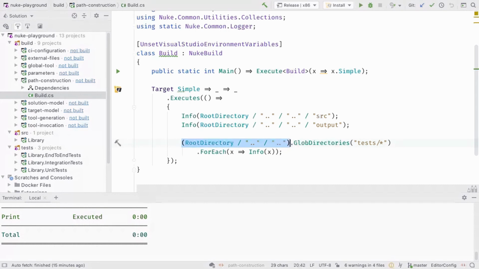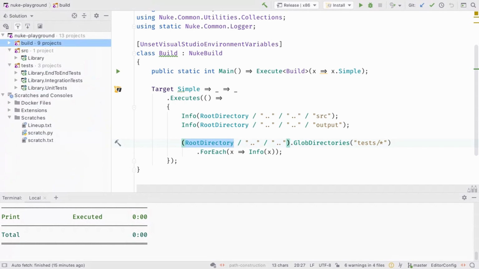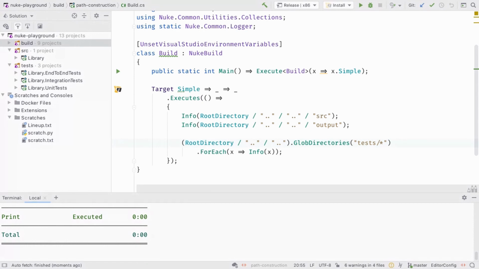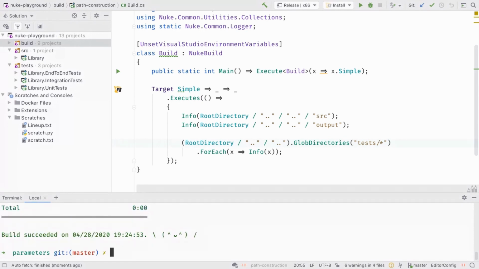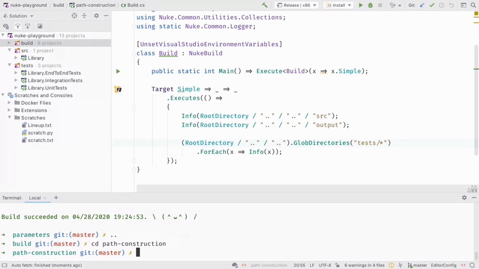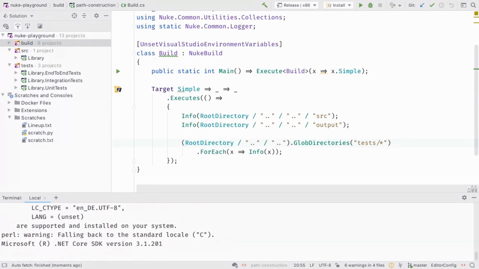And here as the last step, from this root directory upwards 2 steps, which is basically at the same point where this Nuke playground solution is located, we could, for instance, make a globbing mechanism and gather all the test folders. And now if I execute that, not yet in the right directory, it's called build path construction. Executing that.